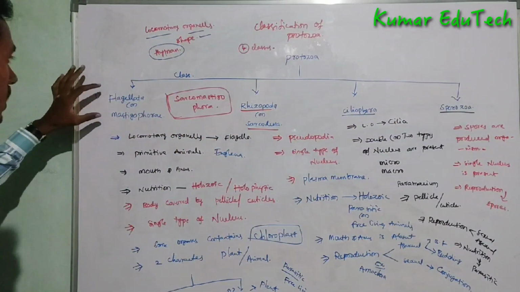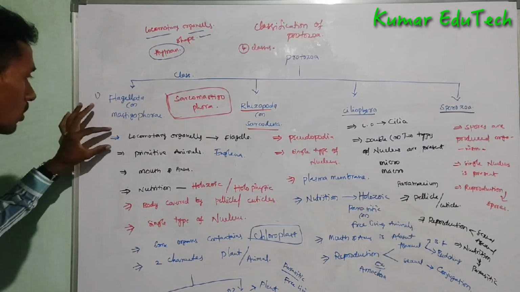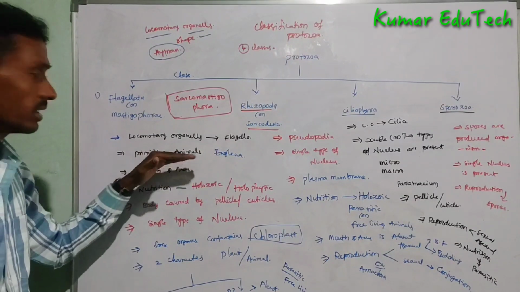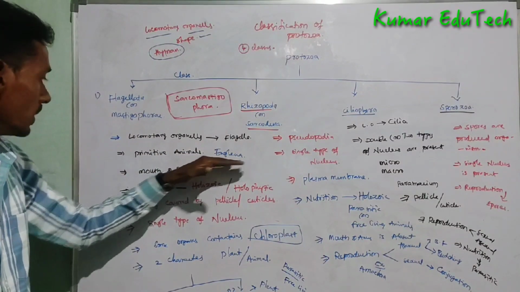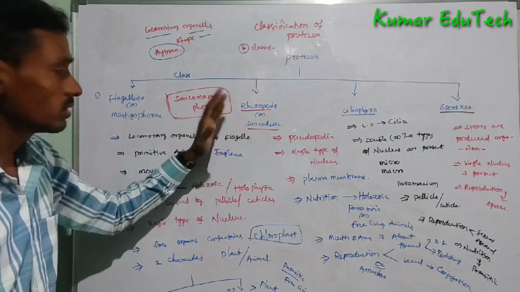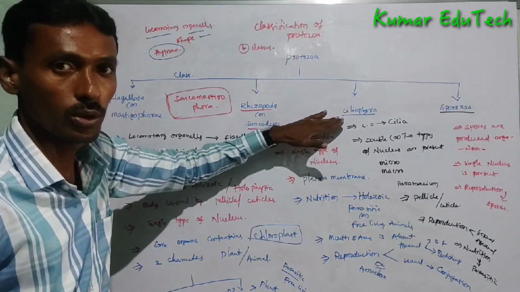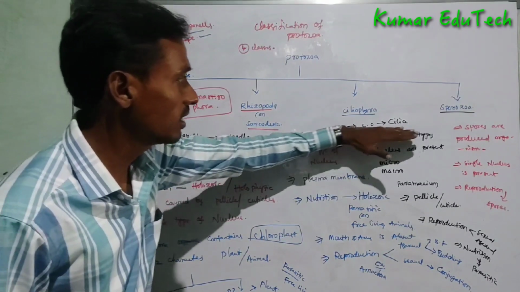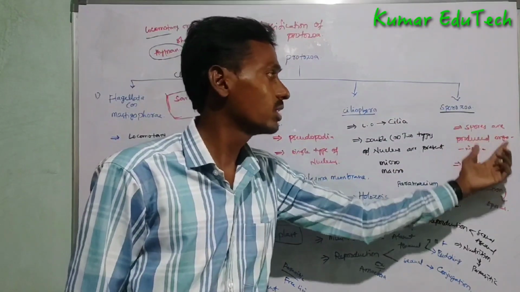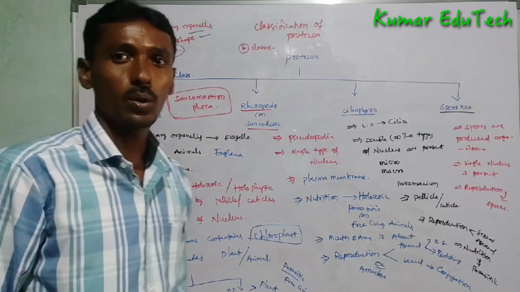In flagellata, locomotory organs are flagella, and they are primitive animals, example euglena. In rhizopoda, locomotory organs are pseudopodia, in coleophora they are cilia, and in sporozoa the special character is that spores are produced. This is a classification of protozoa.